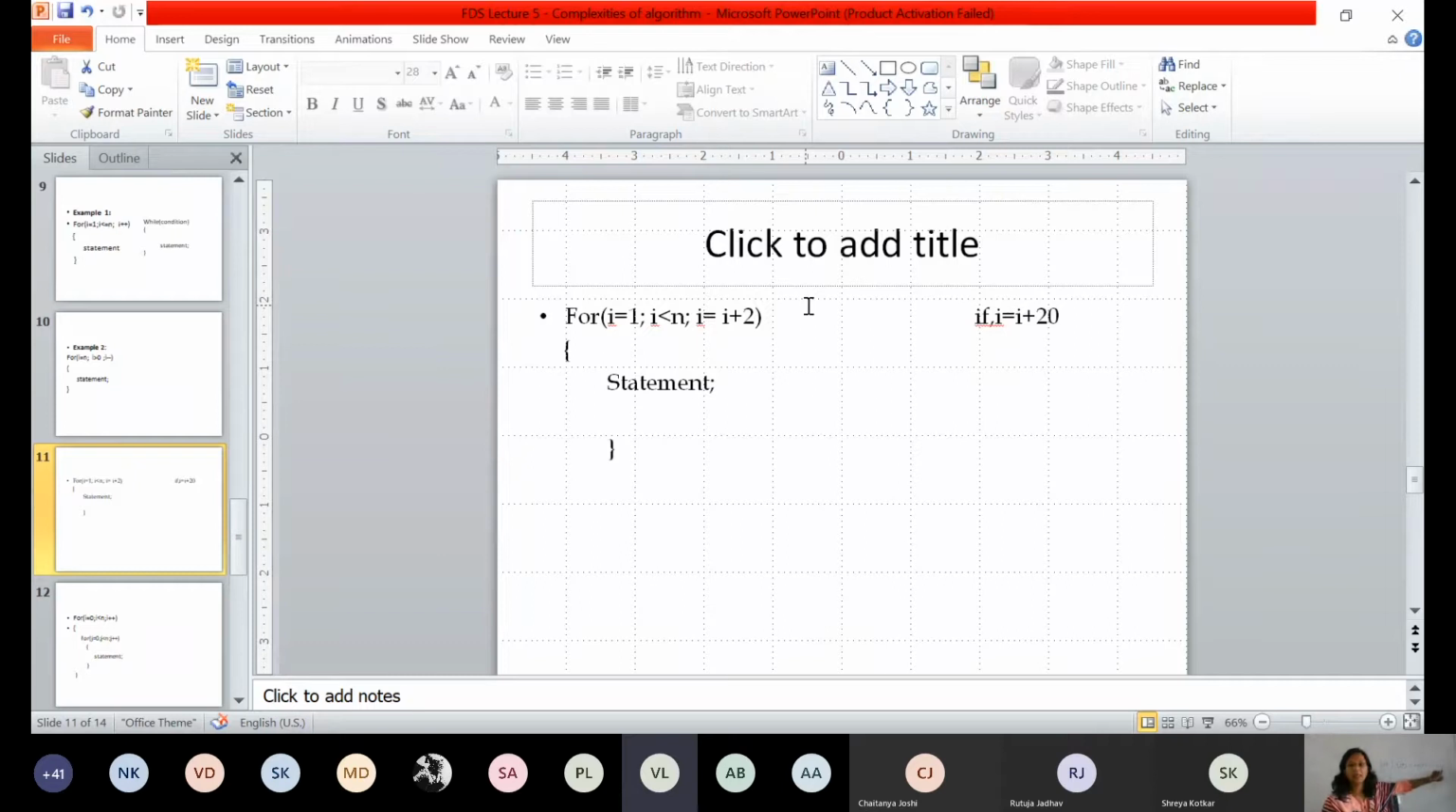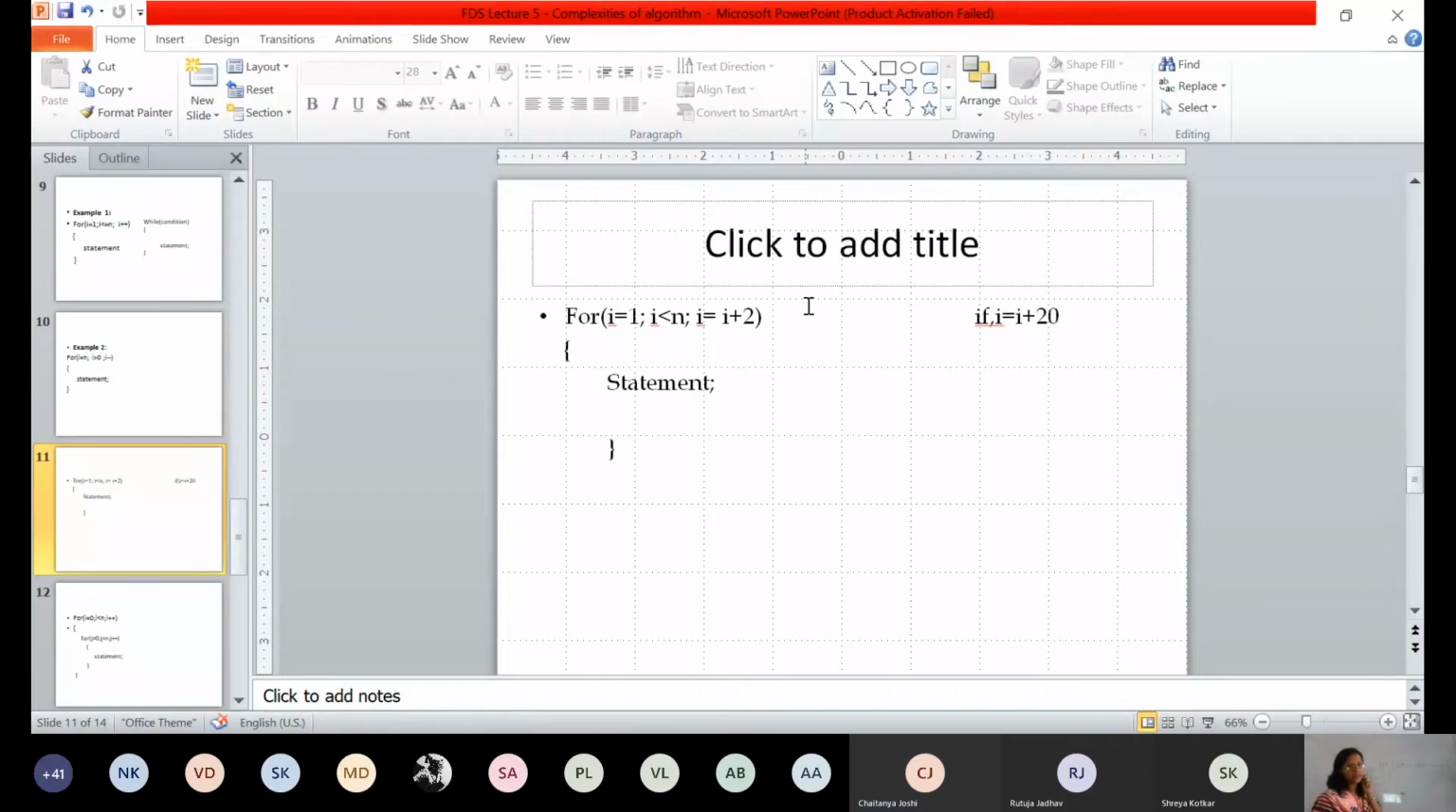i is incrementing by 2. So initially i was 1. If i is incremented by 2, the value of i will become 3. 3 is less than 10. Yes. So the statement inside for is executed. Yes or no? Yes. Okay, now next time what will happen?